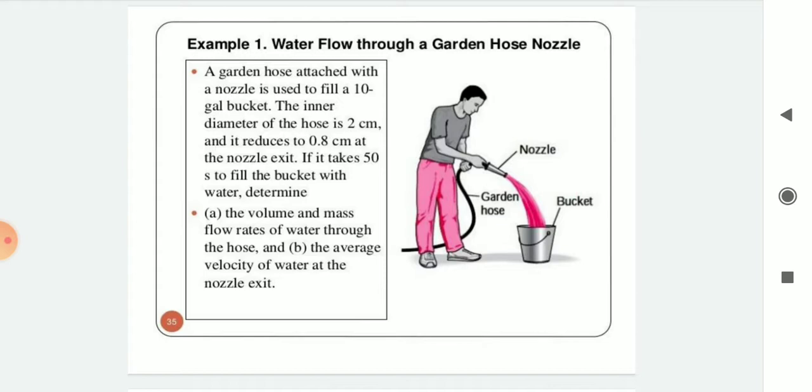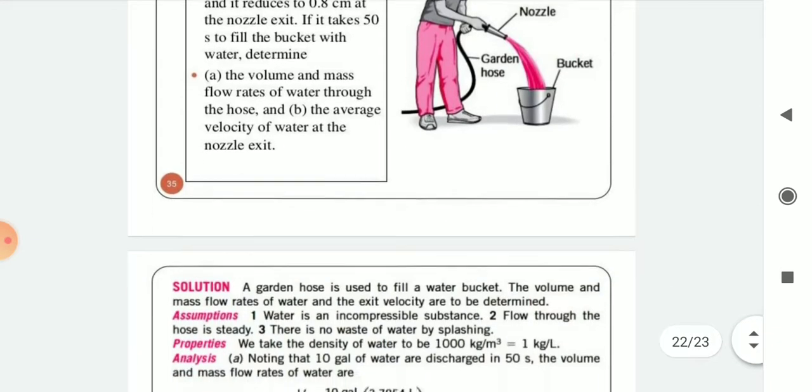The inner diameter of the hose is 2 cm and it reduces to 0.8 cm at the nozzle exit. If it takes 50 seconds to fill the bucket with water, determine A, the volume and mass flow rates of water through the hose, and B, the average velocity of water at the nozzle exit.